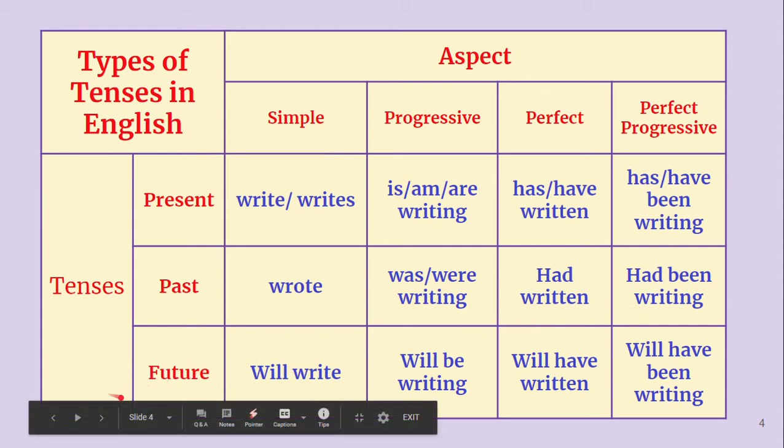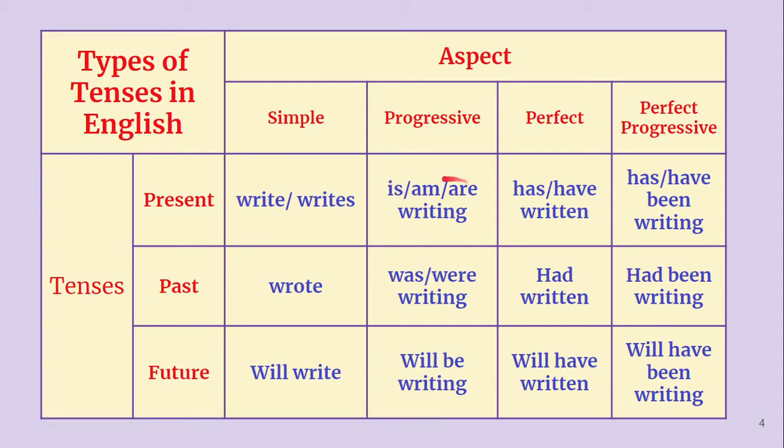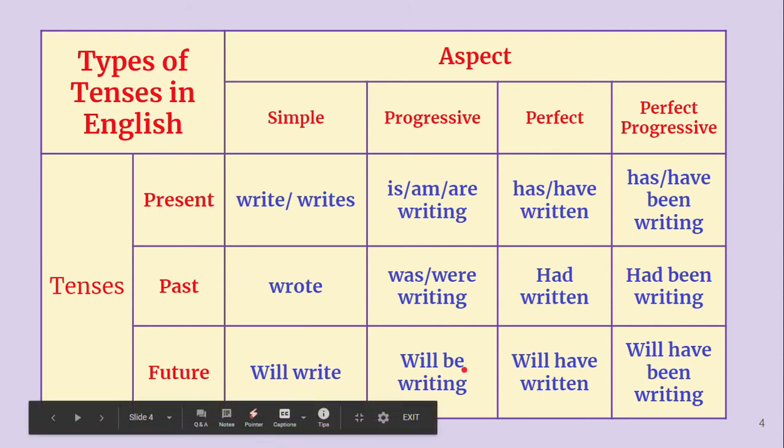In future tense, we add will plus V1, and there is no V-s. Like in present tense, we have V1 or V-s, but in future tense, we don't have V-s. Will plus V1, will write. In progressive tense, we have will plus be plus verb-ing form. See here, we have is, am, are. Instead of is, am, are, we use directly be. Will be writing. In the same way, in perfect tense also, will have written.